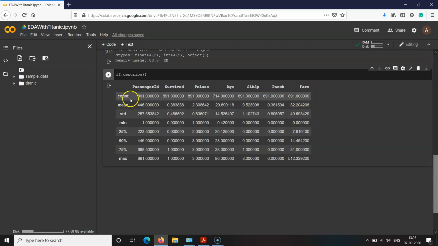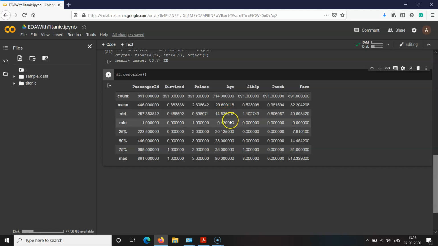These are the numeric data types. And for every numeric data type, it has returned the count. So, for example, let us take the simple variable called age. The count is 714, meaning less than 891 instances, so for some passengers the age is not mentioned. The mean value for the age is 29, meaning the average age of the passengers who traveled on that Titanic ship was 29 years. The standard deviation for the age is 14.